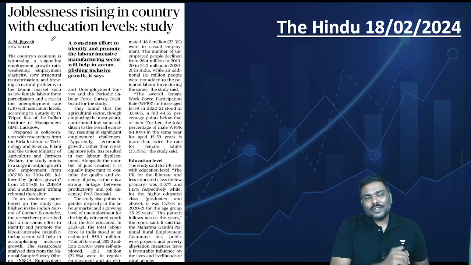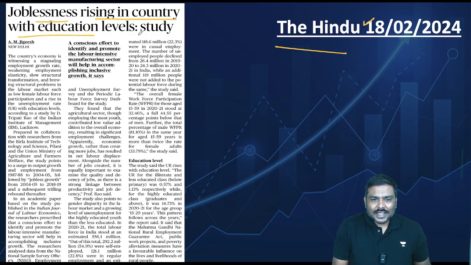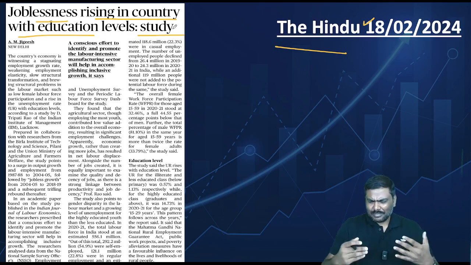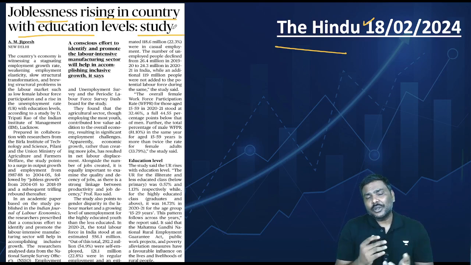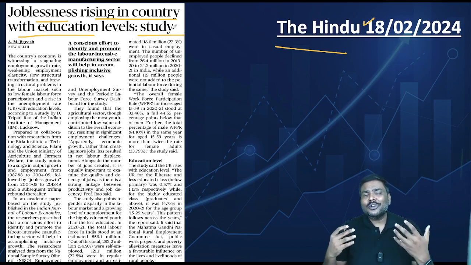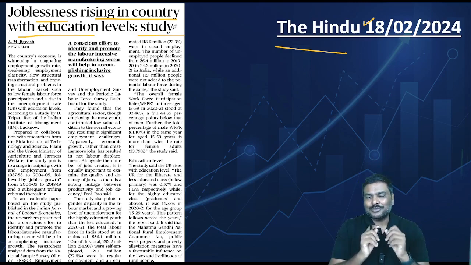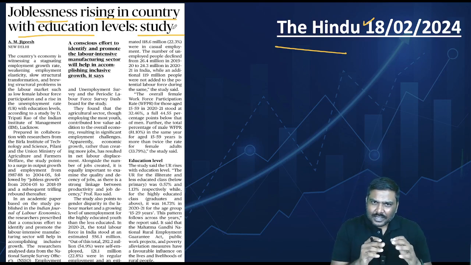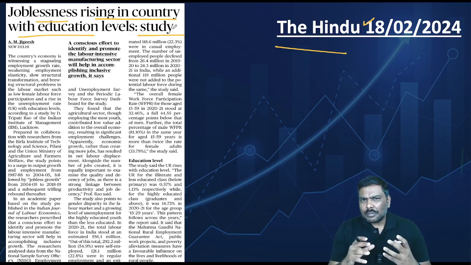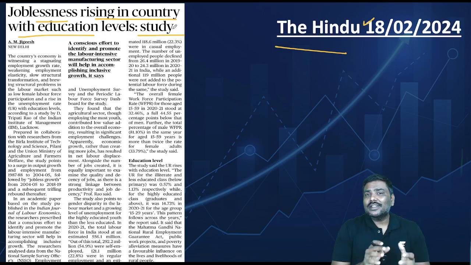Now, let me go to the next important article, which appeared in the Hindu newspaper on the 18th of February. Joblessness is rising in the country. There is a study which has been conducted by multiple authorities and institutions. And this study has thrown up certain very interesting observations. As far as I'm concerned, should you remember all the data that is given in the article?